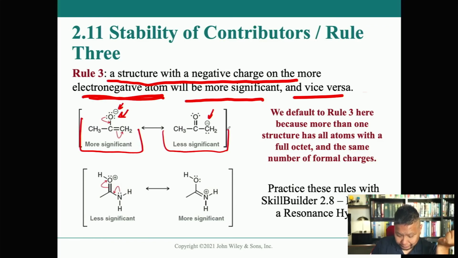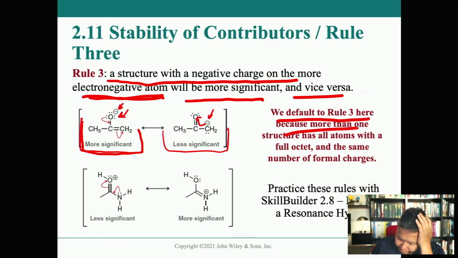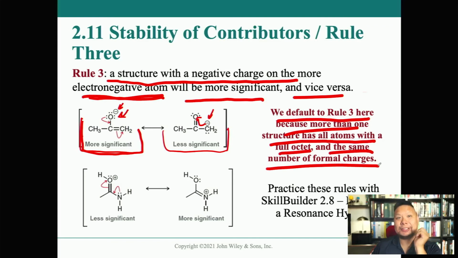Which makes a lot of sense, because really what's going to happen here is the electrons on this carbon, this carbon anion right here, are going to be drawn towards the electronegative oxygen anyway. So that's why this structure right here is the most significant when it comes to the different contributors to the resonance structure. We default to rule 3 here because more than one structure has all atoms with a full octet and the same number of formal charges. So you need to use all these rules together.